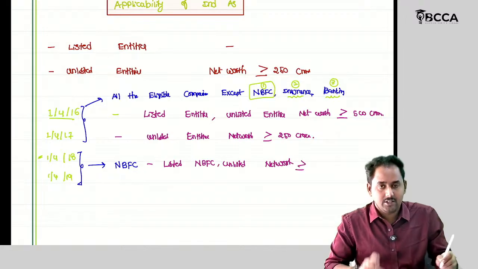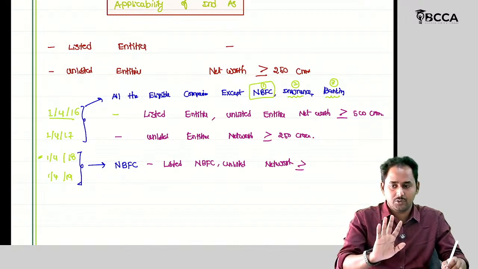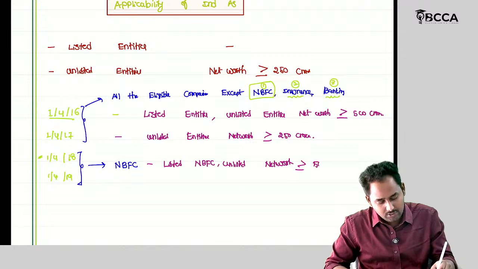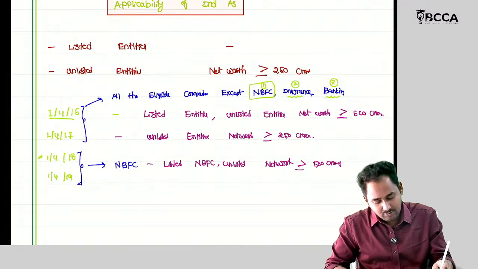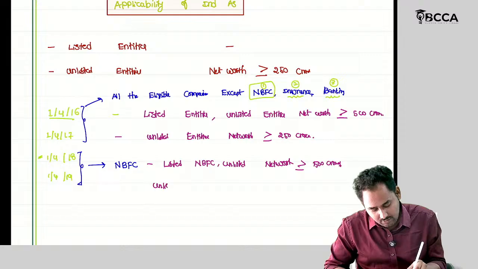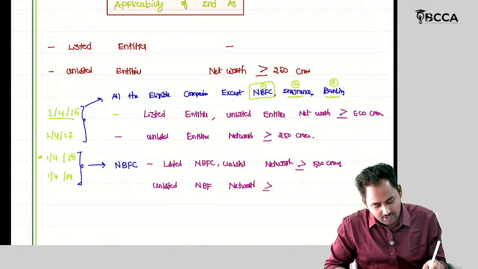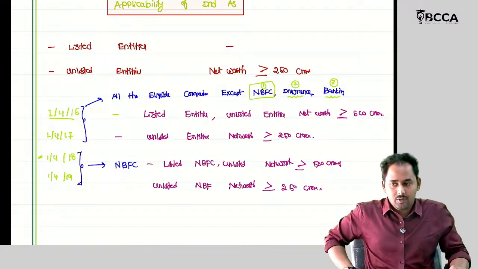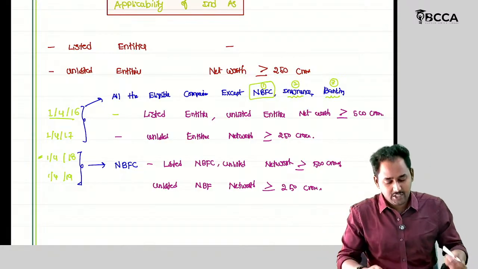Here the criterion is net worth. You should remember it. Here also 500 crores. Then unlisted NBFC net worth greater than or equal to 250 crores. From these aspects, we are expecting MCQs.